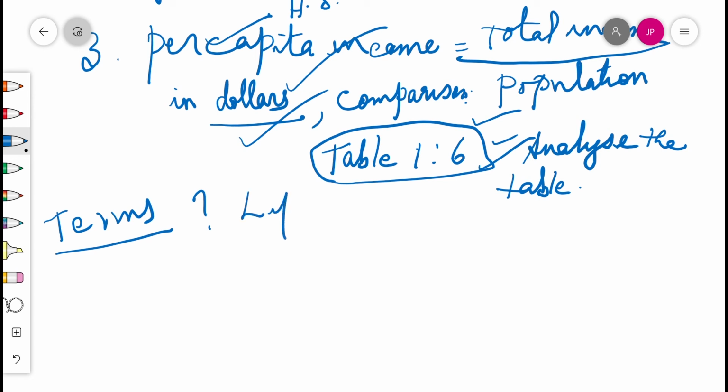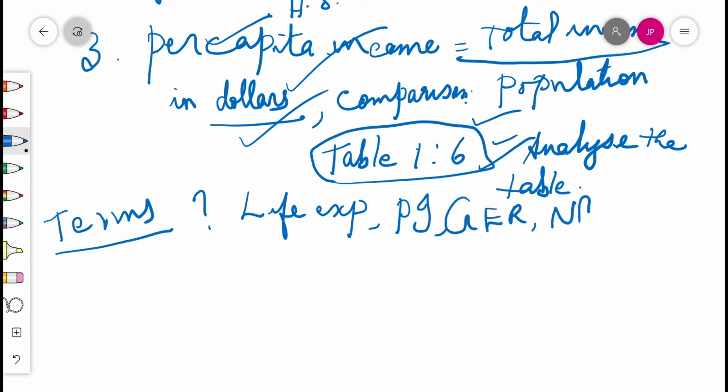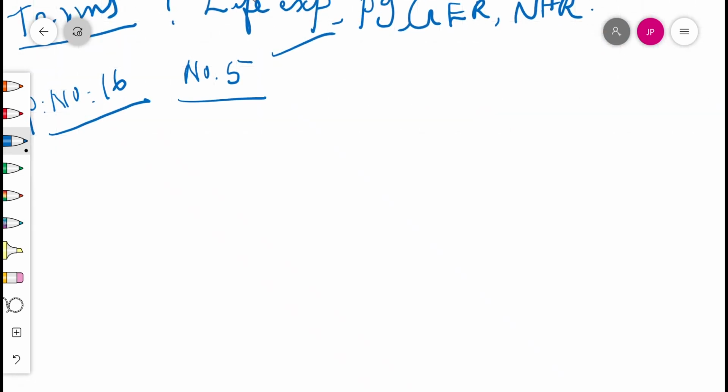Terms like life expectancy, what are they? Life expectancy at birth, per capita income is what, gross enrollment ratio is what. Learn terms like that and write thoroughly. And in this context, we are getting a question, page number 16, exercise question number 5. In what respects is the criterion used by the UNDP for measuring development different from the one used by the World Bank? Question number 5.